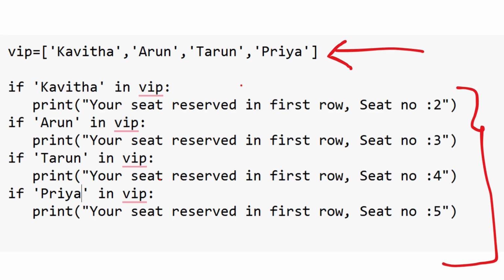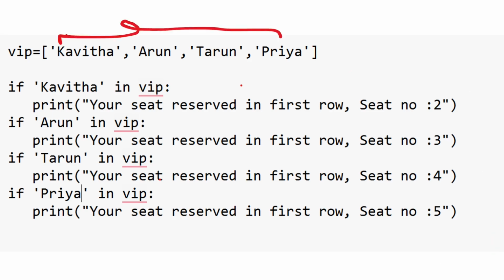In this VIP list, I have given four names: Kavita, Arun, Tarun and Priya. Now we are checking inside that VIP list. If Kavita in VIP: this in keyword asks the Python program whether the name Kavita is inside this VIP list.